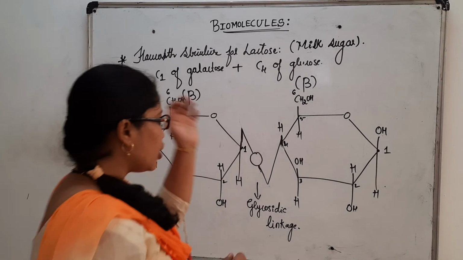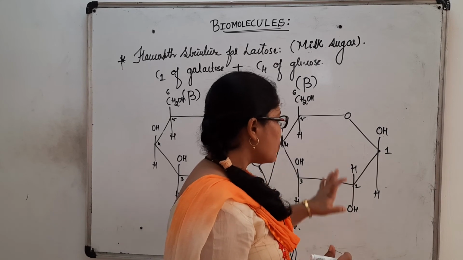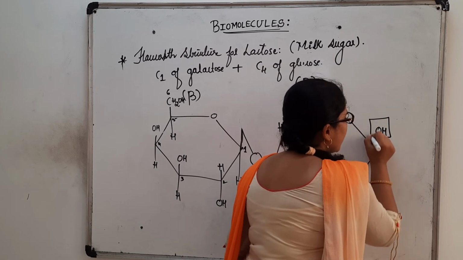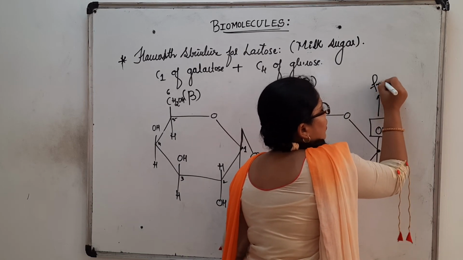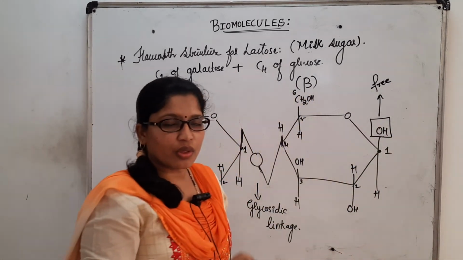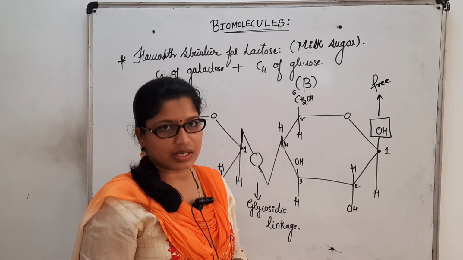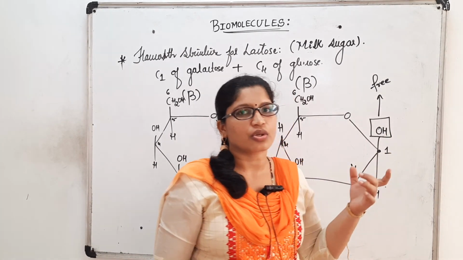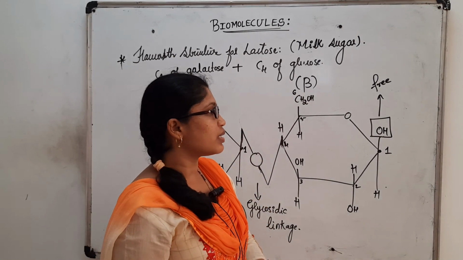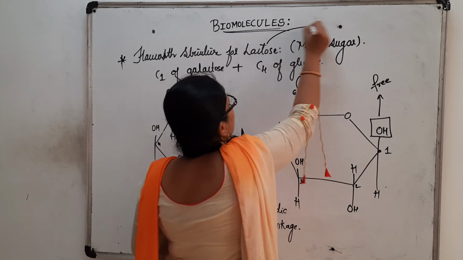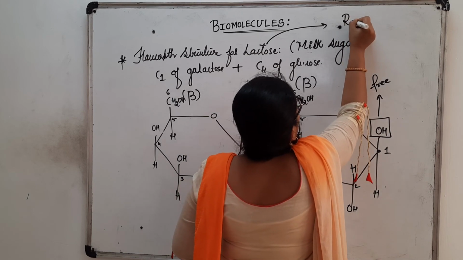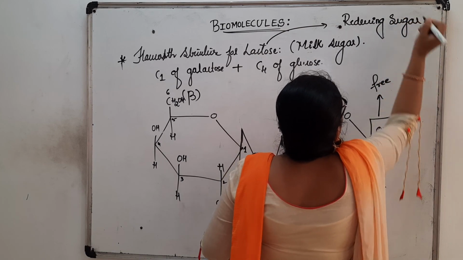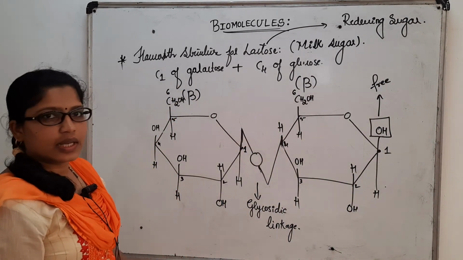Dear students, I would like to tell you one more important thing here. As we consider glucose in it, we have a carbon 1 and this hydroxyl group is free. That is, this hydroxyl group is not involved in any cyclization, so it is free and it reduces Fehling's solution as well as Tollens' reagent. That is the main reason why we call lactose a reducing sugar. This is the most important point again. I hope it is clear for you all up to here.